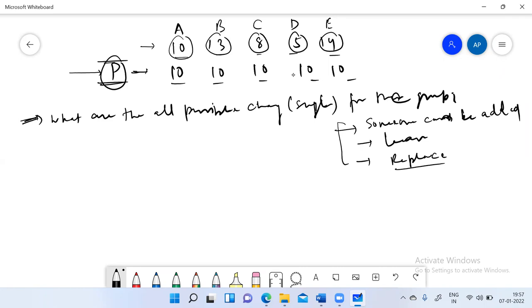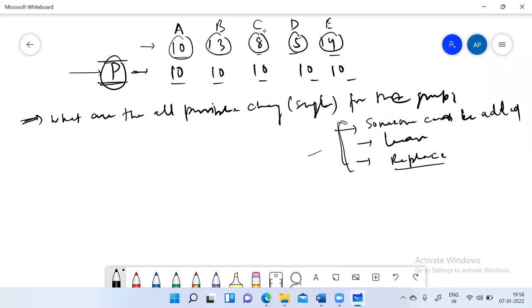But can anyone find any other change possible other than these changes? Singular change. That can only be possible either somebody joins the group or somebody leaves the group, or lastly somebody gets replaced from the group. So is it okay for everyone? Yes, sir.